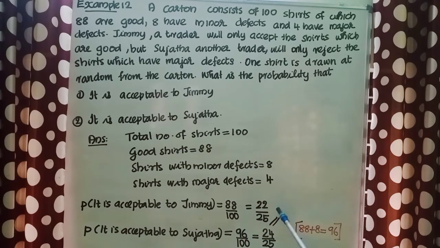That is equal to 22 by 25. Then Sujata will reject the shirts which have major defects. Here only 4 shirts have major defects. The remaining 96 shirts are acceptable to Sujata. So, the probability that it is acceptable to Sujata is equal to 96 by 100, that is equal to 24 by 25.